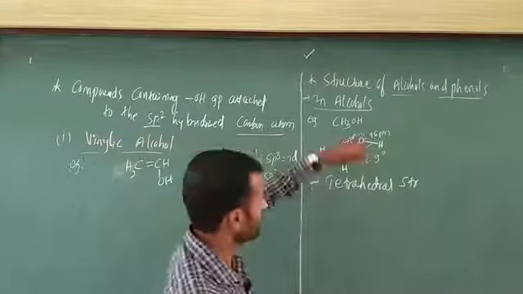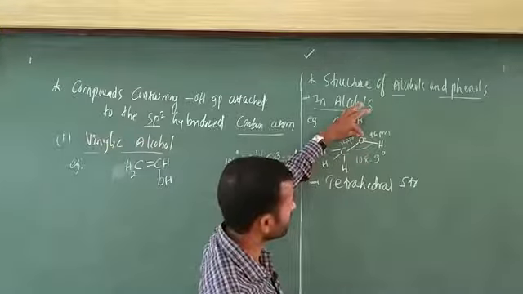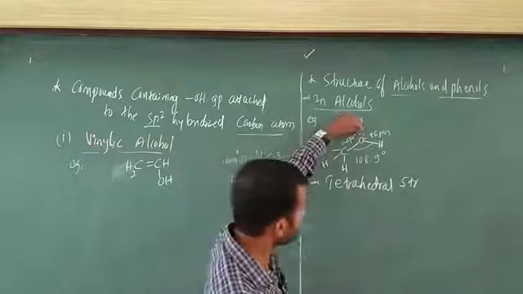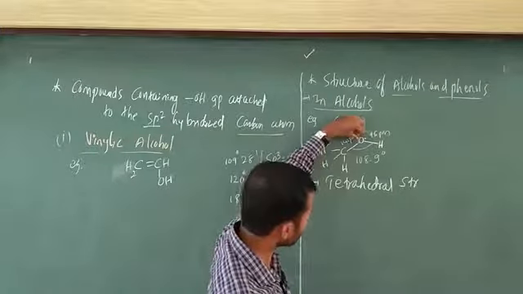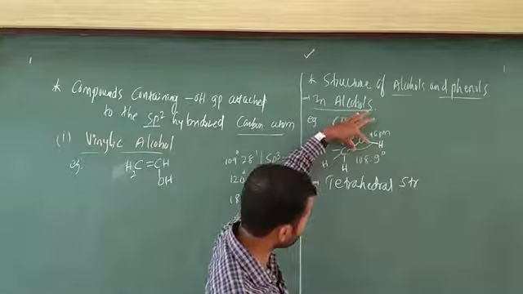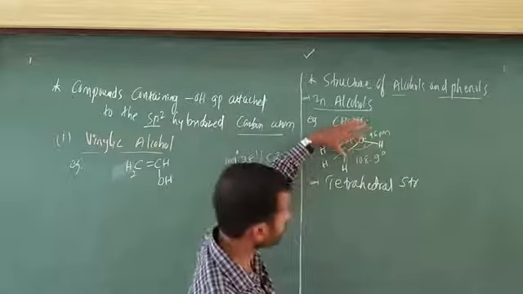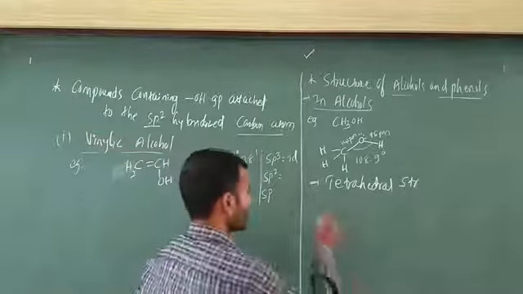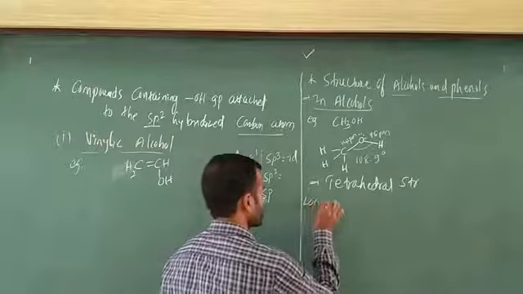2 lone pairs. It means the lone pair interaction is more, which means the repulsion is more. When there is lone pair repulsion, automatically the bond is going to compress. That is why the most important point is lone pair interaction.